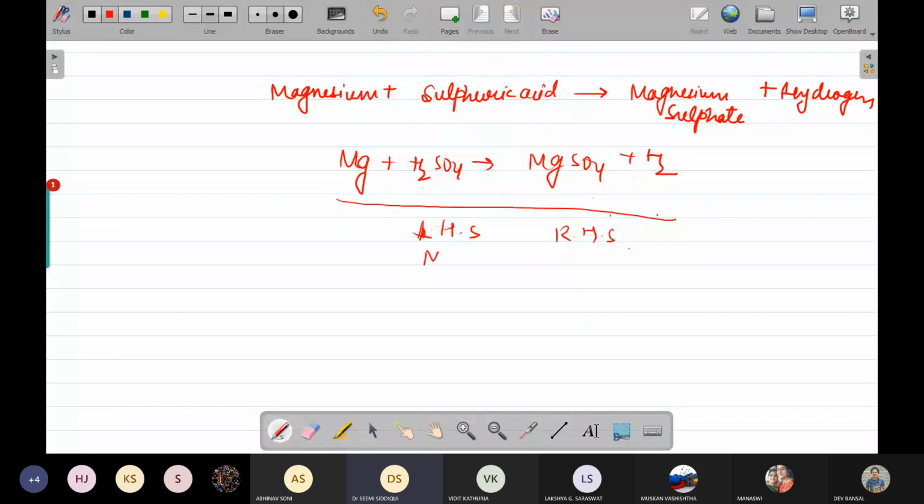We just write down every element present on both sides and we write down their numbers. Now, if on both sides the numbers are equal, then it is called a balanced chemical equation.